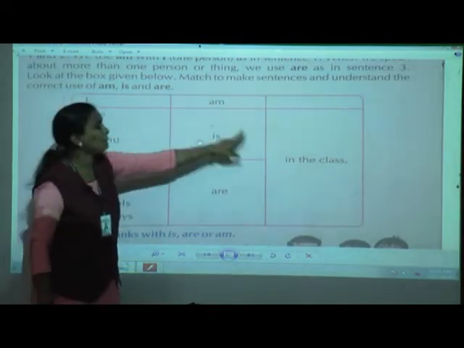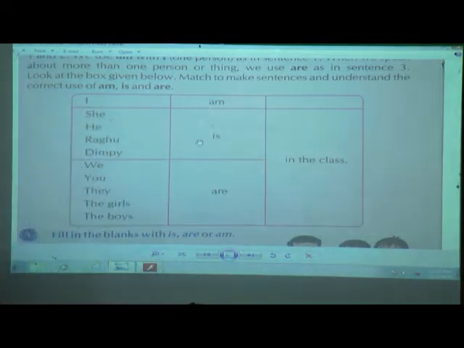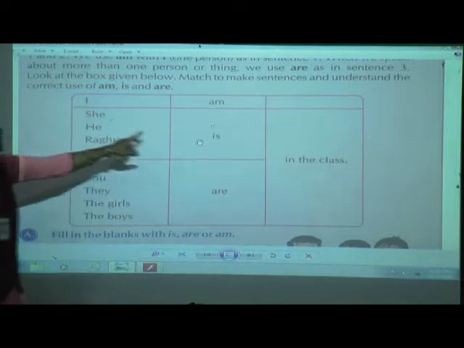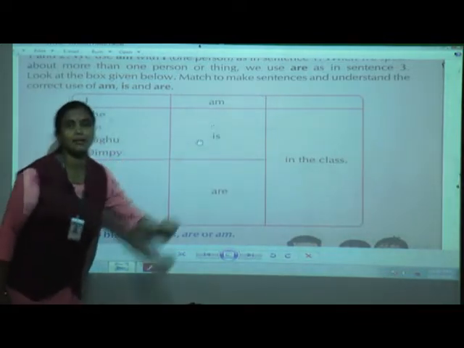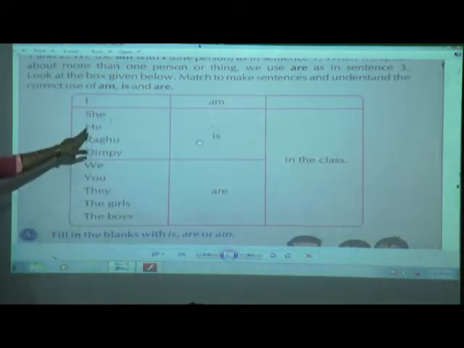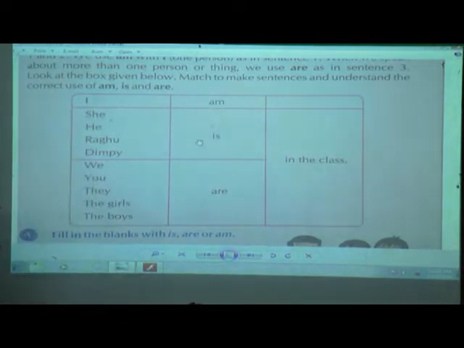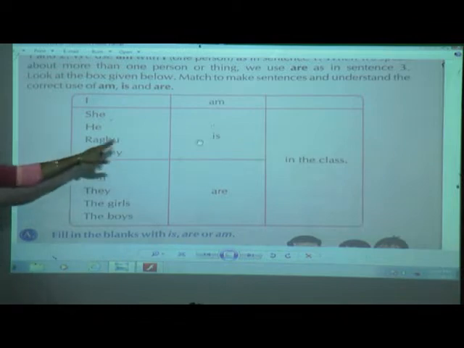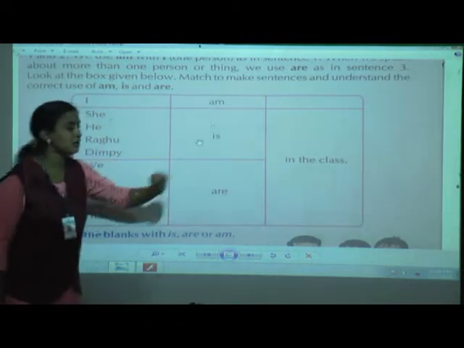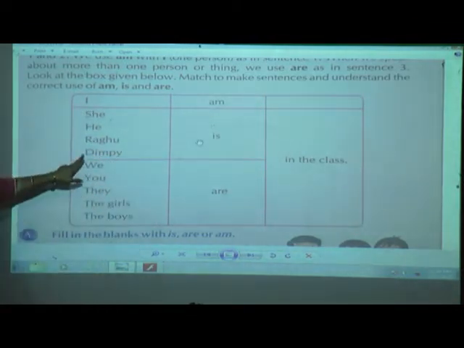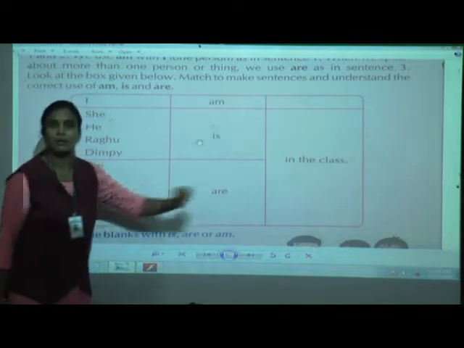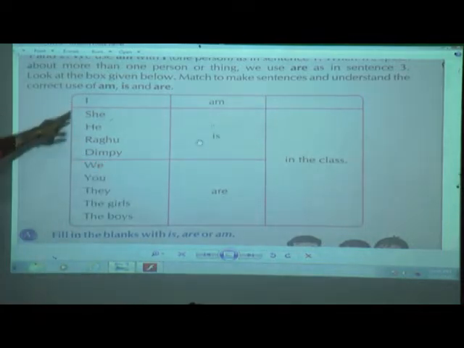I am in the class. I means only one person. She is in the class. He is in the class. Raghu is in the class. Dimpy is in the class. So here all these refer to only one person.